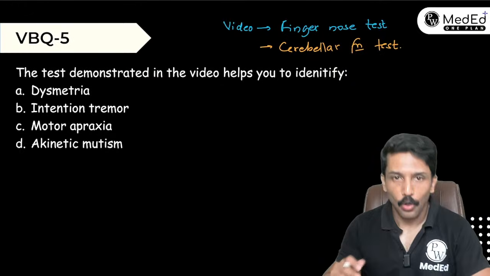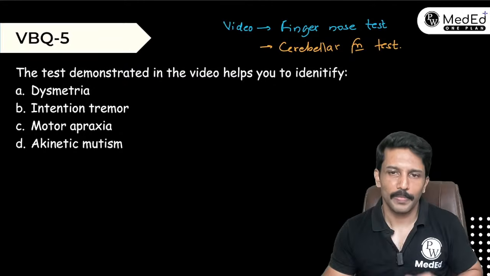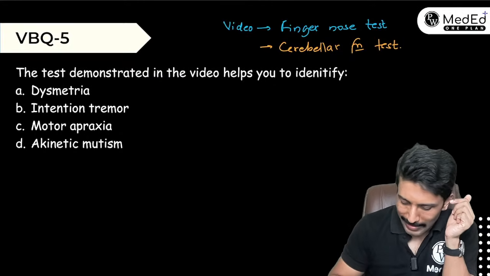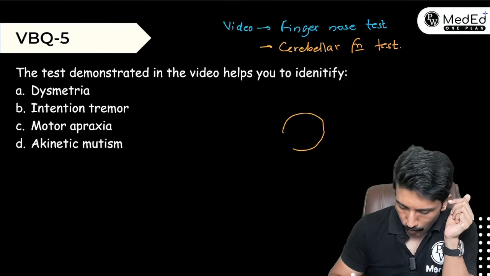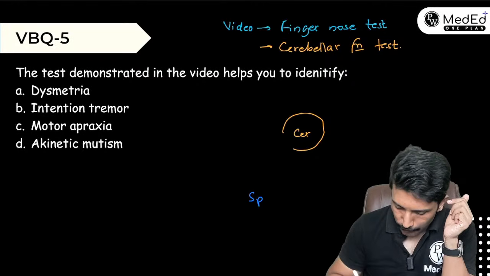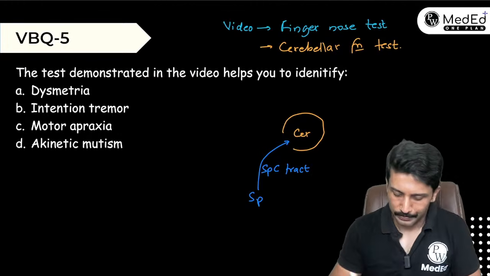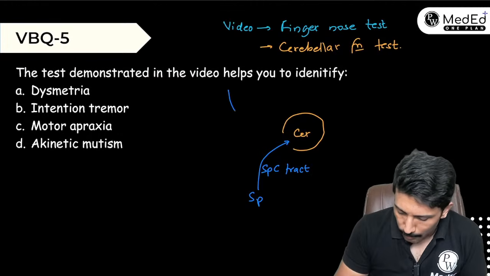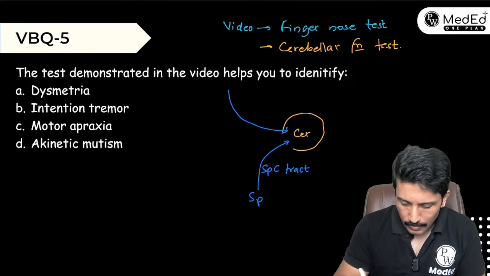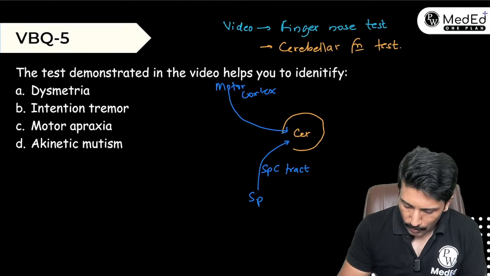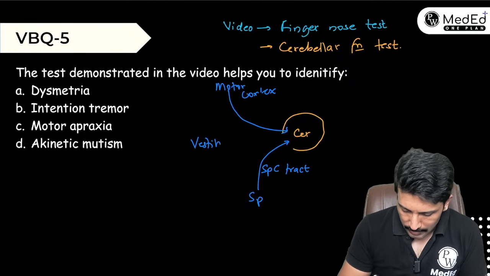Cerebellum helps you to coordinate the movements. How does it help you to coordinate the movement? The cerebellum receives the inputs from the spinal cord. If this is the cerebellum, it receives the inputs from the spinal cord through what you call the spinocerebellar tract, mainly getting the proprioception. It also gets the inputs from the motor pathway, motor cortex, and it also gets the input from the vestibular apparatus.